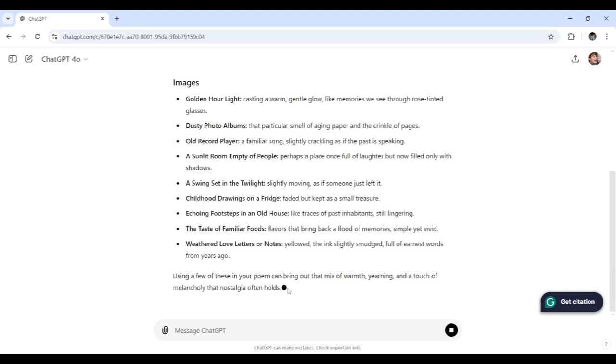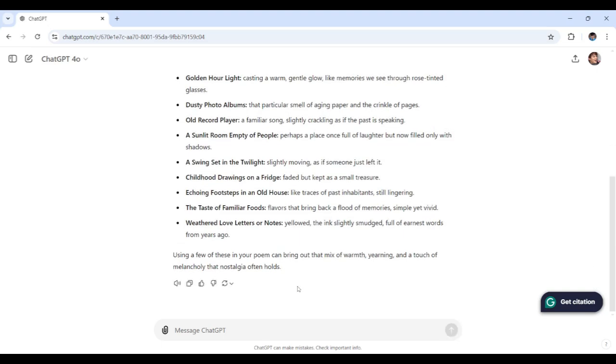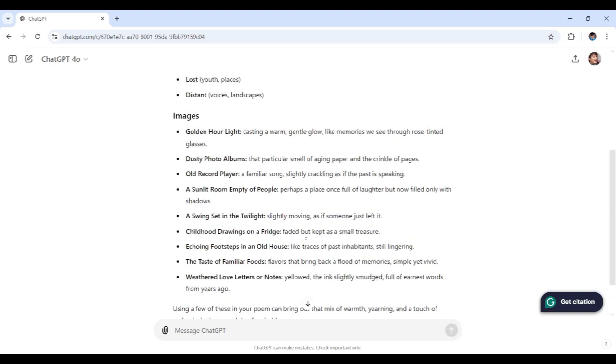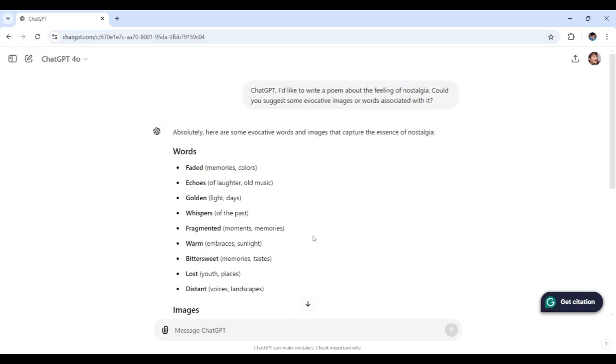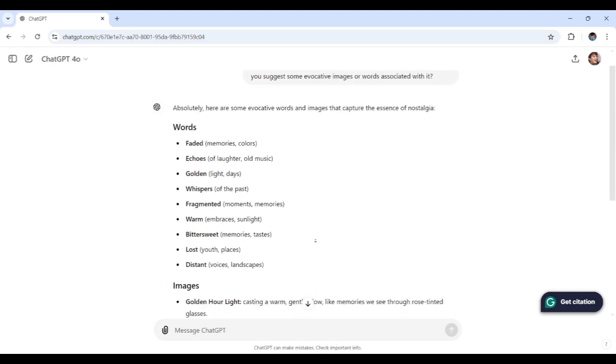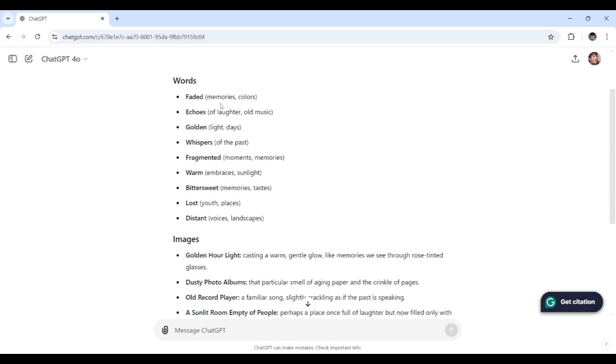This is what ChatGPT suggested. Here is what it offers, with words such as faded memories, colors, golden light, days, warm embraces, or sunlight.